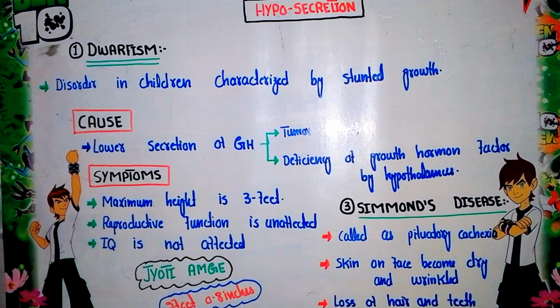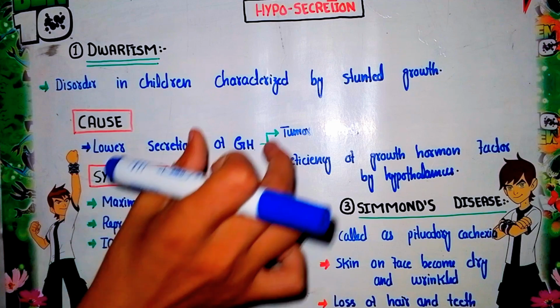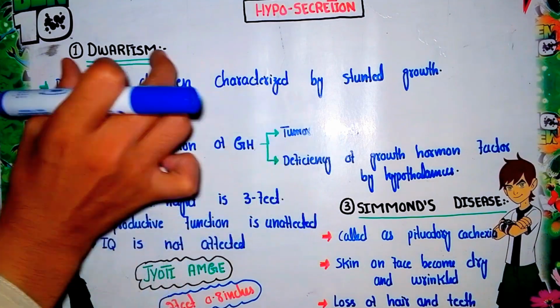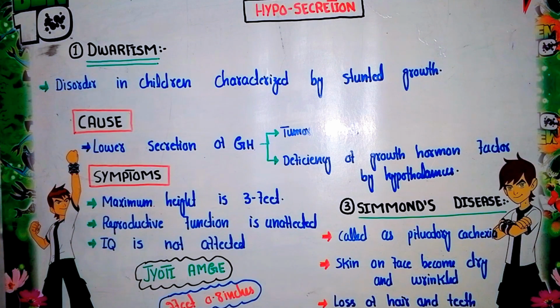Now let us discuss dwarfism. This is a disorder of the growth hormone that occurs in children. The main characteristic of dwarfism is that a person has stunted growth. So limited growth occurs in an individual. This is the simplest definition of dwarfism.